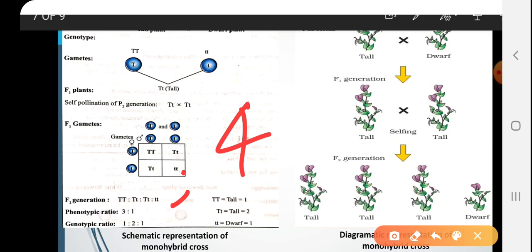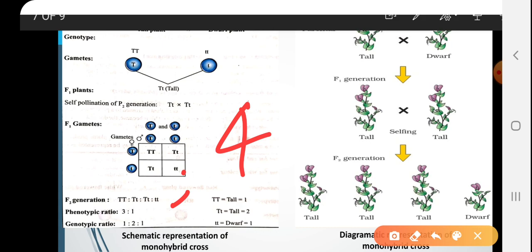So, what is the phenotypic ratio here? What is phenotypic? External characters. 3 plants are tall, 1 plant is dwarf. So, 3 is to 1. 1 is dwarf, 3 are tall plants. This is called as phenotypic ratio. But what is the genotypic ratio? Genotypic ratio is 1 is to 2 is to 1.